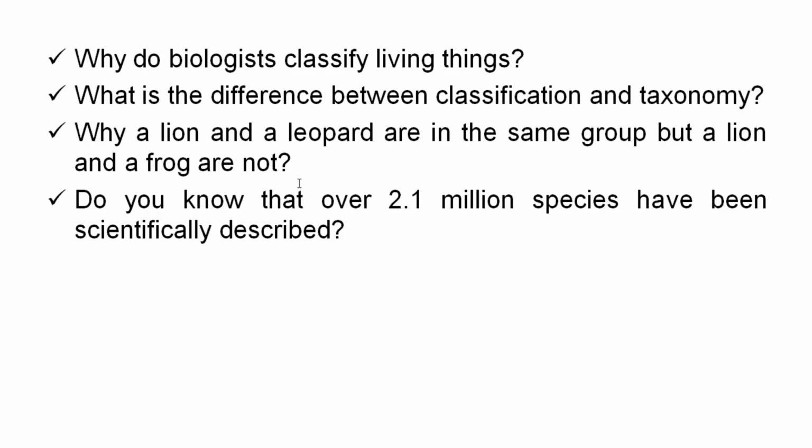Do you know that over 2.1 million species have been scientifically described? More are not described. It is estimated that over 8 million species are found in our world.